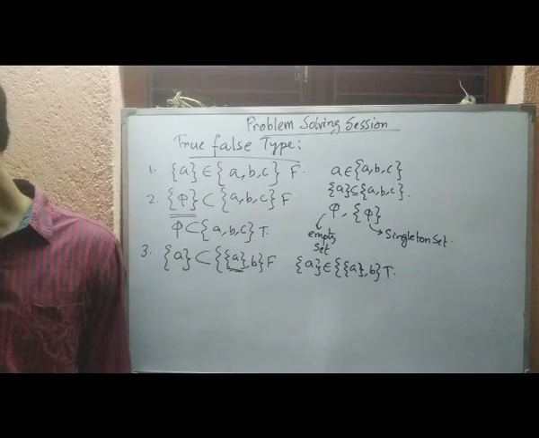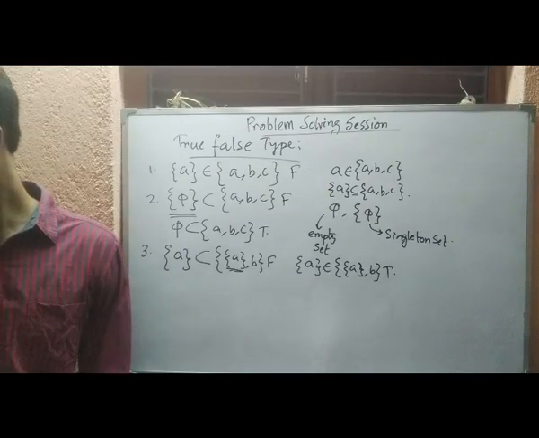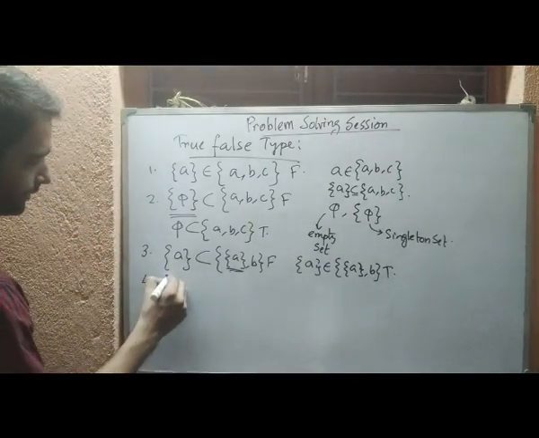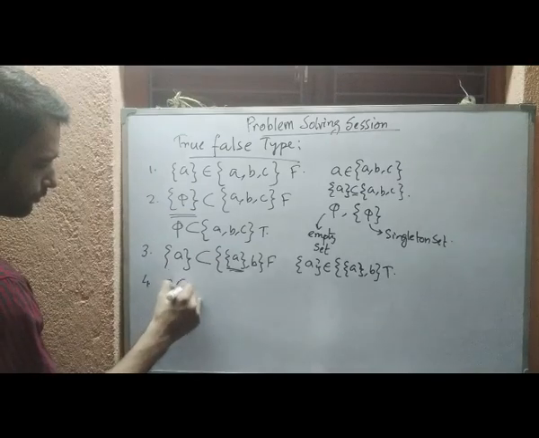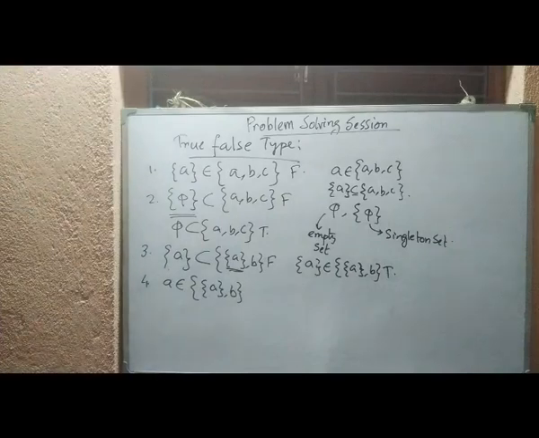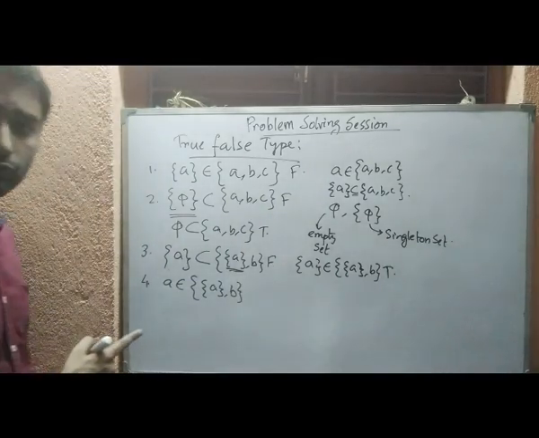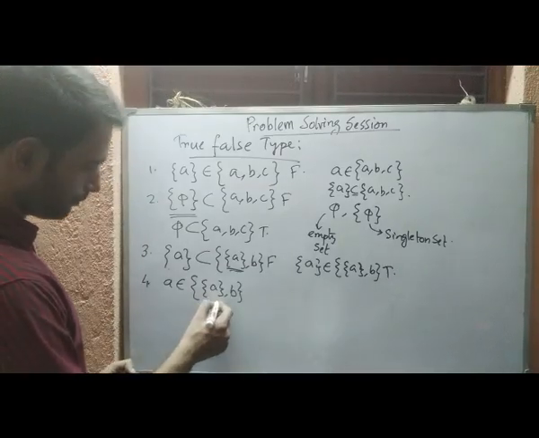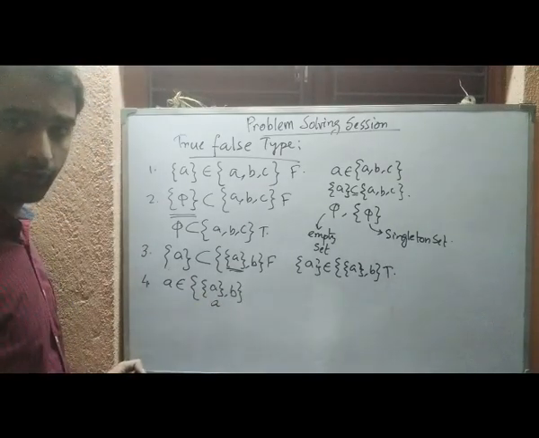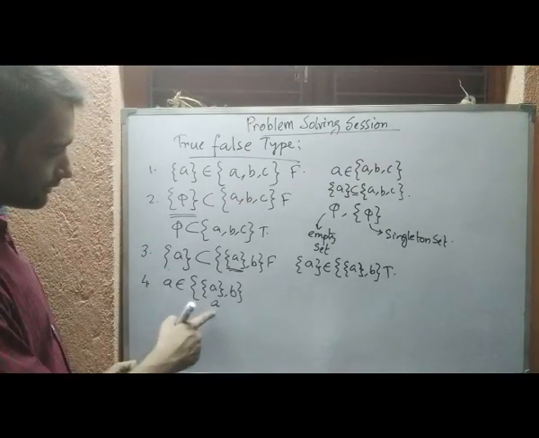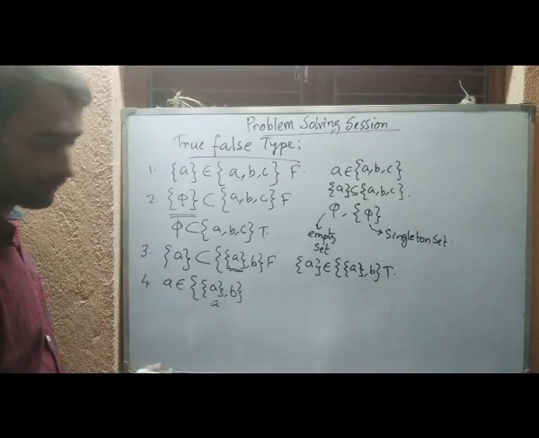Let us come to the next one that says, so whether this one is true. See, this one is also false, because whenever we are saying that A belongs to this, there should be an element like this, A. So here A is not a member of this collection. So we cannot say A belongs to this.